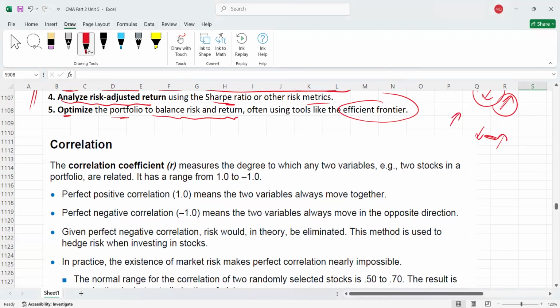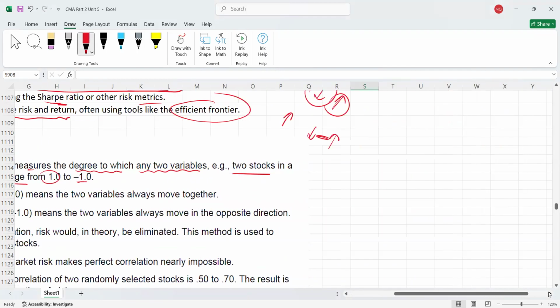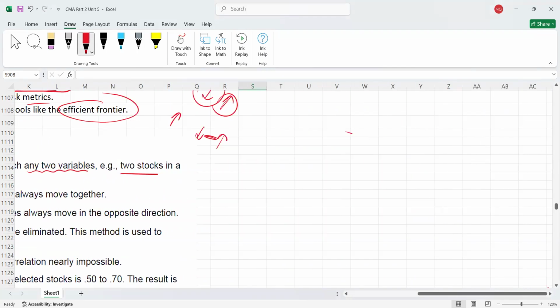Here we have just one paragraph that I'll explain. The correlation coefficient is denoted with R. What does correlation measure? The degree to which any two variables, which could be stocks or bonds, for example two stocks in a portfolio, are related. It has a range from +1 to -1. For example, let's assume +1.